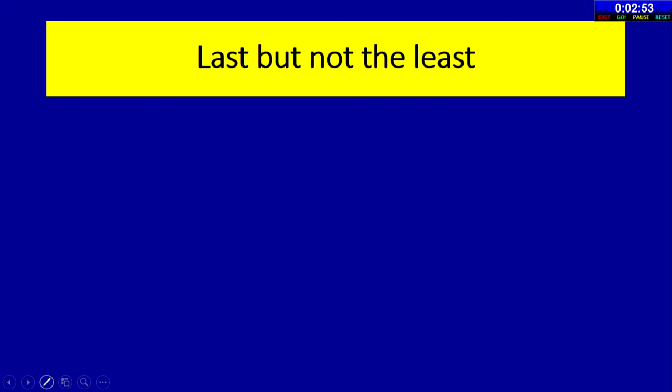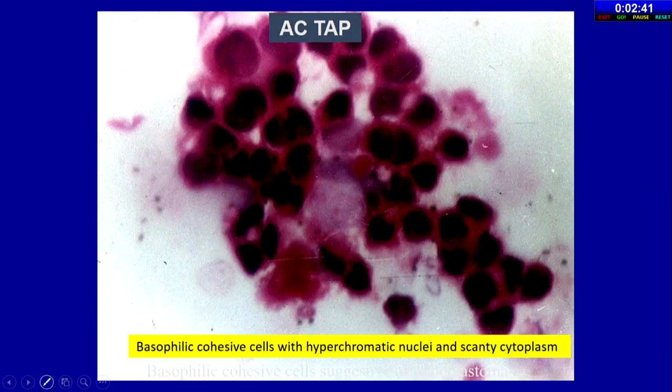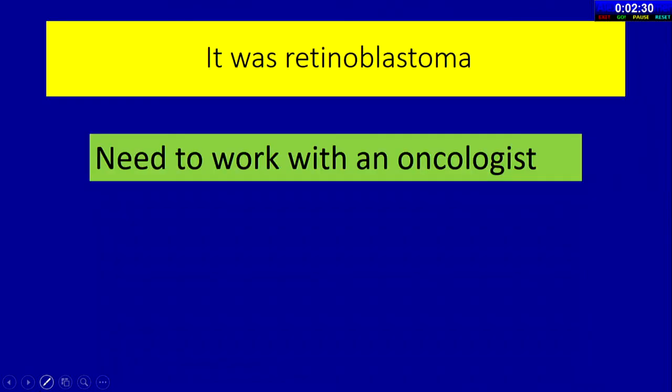Last but not the least is an 8-year-old girl with no pain, redness, white hypopyon, not responding to topical steroid. This is often an ominous sign of retinoblastoma. An anterior chamber tap in such cases, if done, showed basophilic cohesive cells with hyperchromatic nuclei and scanty cytoplasm. Here, uveitis specialists need to work with an oncologist.